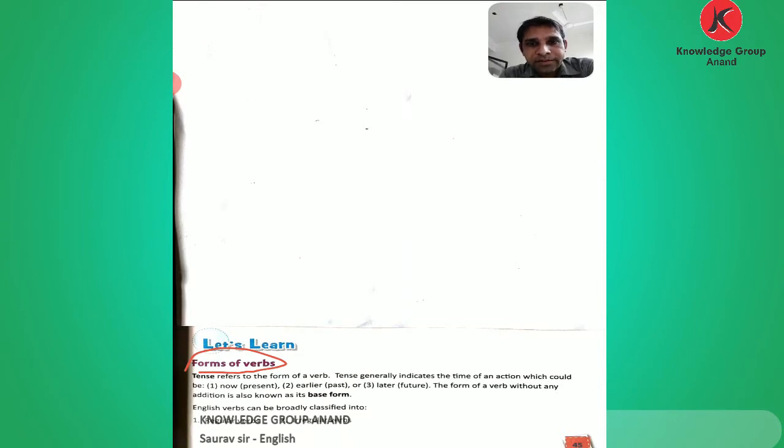Tense refers to the forms of a verb. Without a verb we cannot form a sentence. Tense generally indicates the time of an action, which could be now, meaning present, earlier, meaning past, or later, in future. The form of the verb without any addition is also known as its base form. English verbs can be broadly classified into two types: regular verbs and irregular verbs.